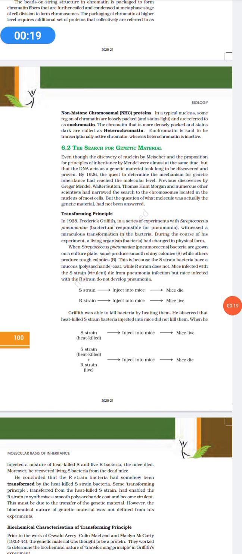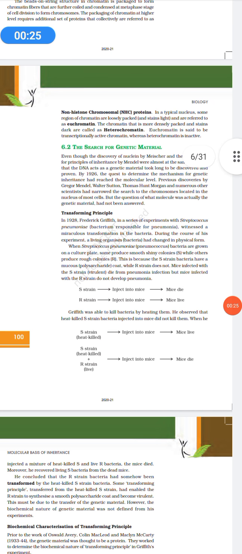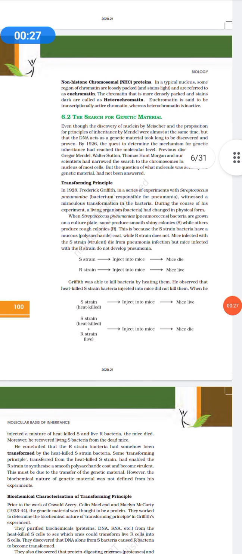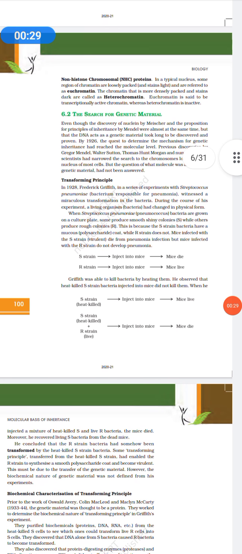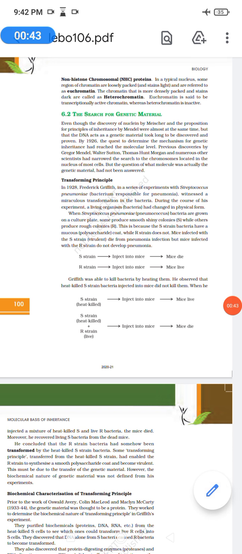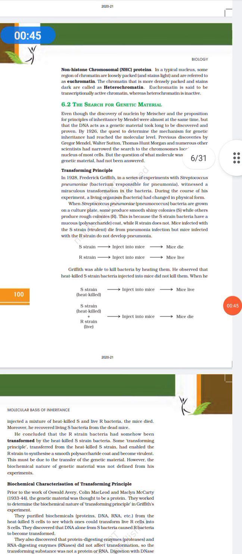So here, Miescher had discovered nuclein and the principles of inheritance were proposed by Mendel. But to prove that DNA acts as the genetic material took a very long time. In 1926, the quest to determine the mechanism of genetic inheritance reached the molecular level.